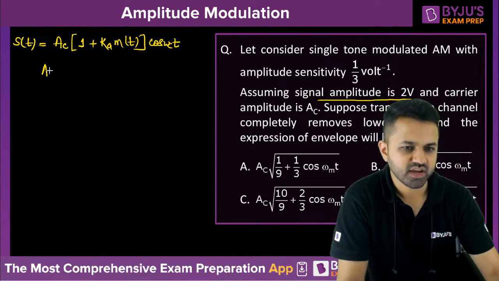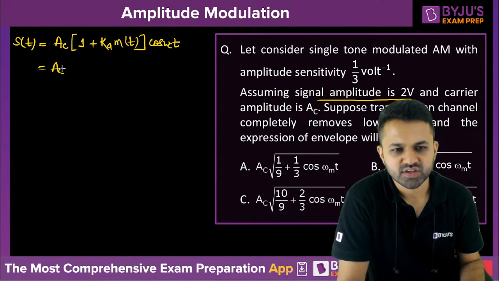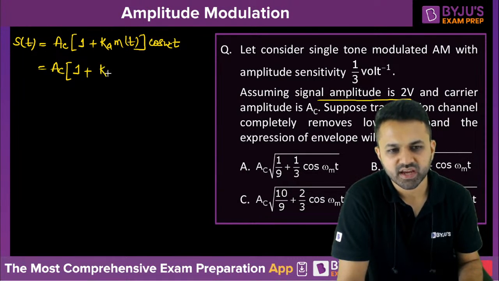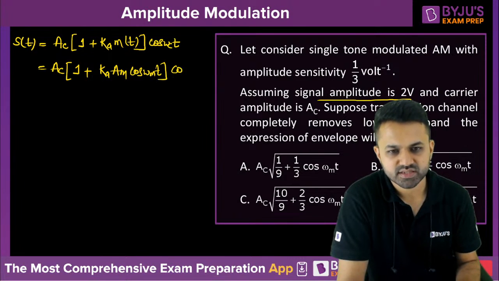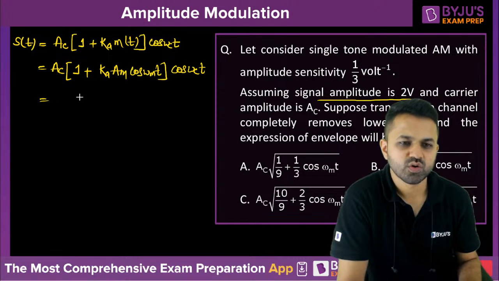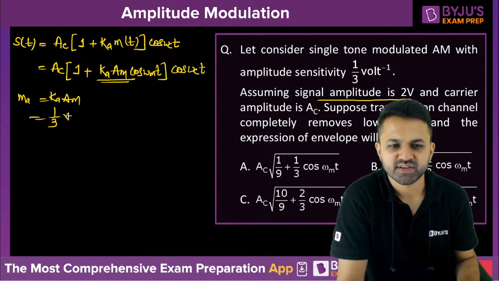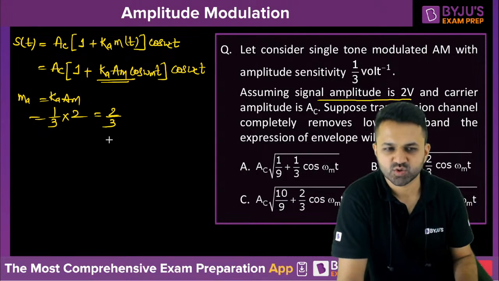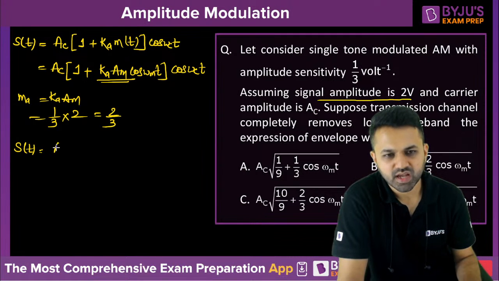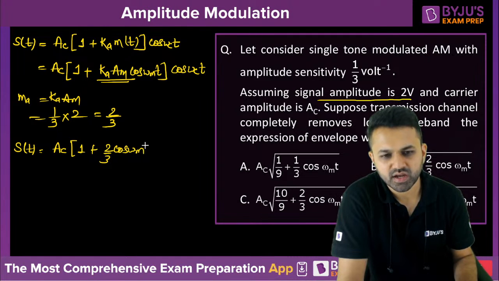Now we know that if I write for the single tone, then we will write k into am cos omega mt, and this is cos omega ct. So if you compare, this is the modulation index you will get. The modulation index is k into am. The amplitude sensitivity is 1/3, and the amplitude of the message signal is 2, so the modulation index is 2/3. Now the expression becomes AC 1 plus 2/3 cos omega mt and cos omega ct.